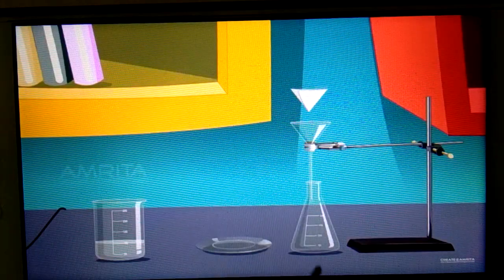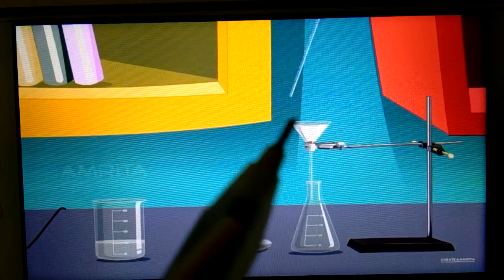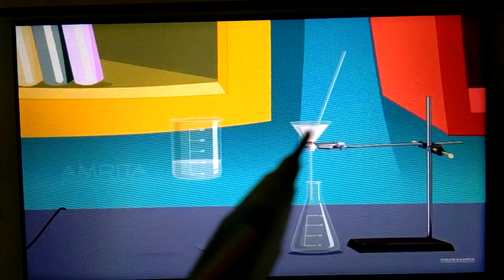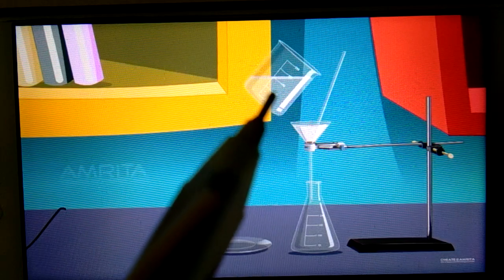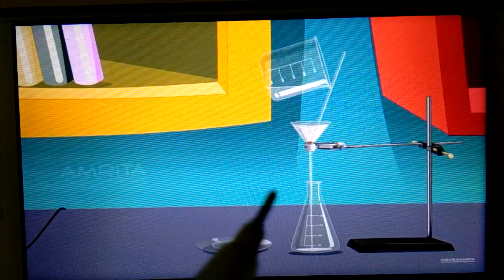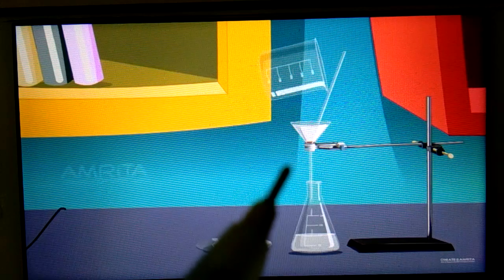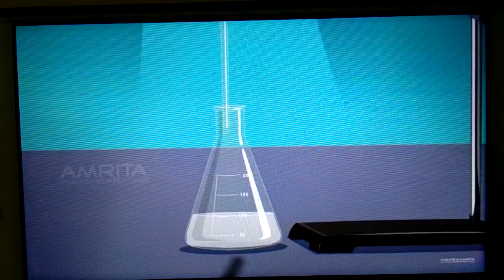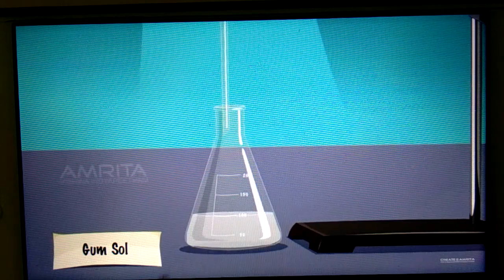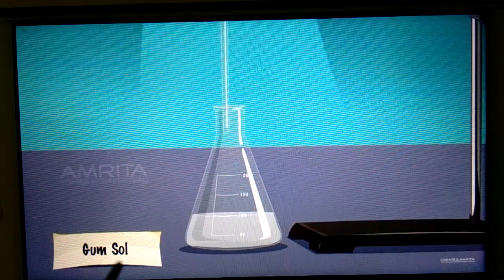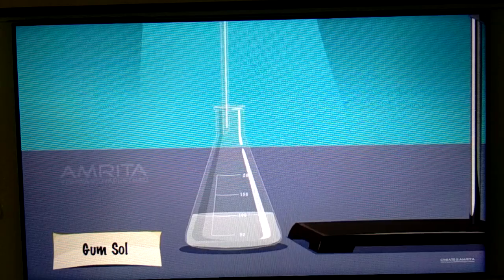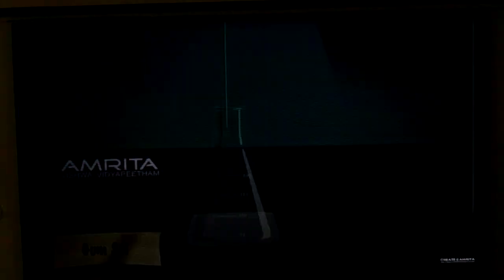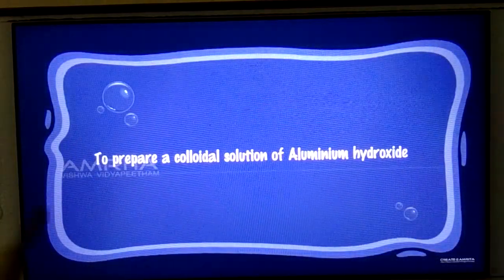Now arrange in this way conical flask, above that funnel, and in that filter paper cone, above that glass rod, and transfer the beaker solution in this way to filter it. So do the filtration in this way. After filtration, the solution which is collected here in conical flask, that is called filtrate, and that is nothing else but gum sol prepared. So for preparation of all the sols in this way, finally filtration is required.